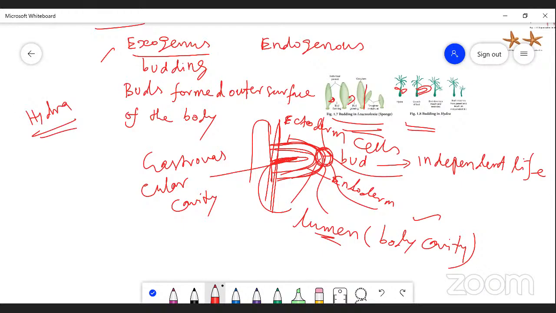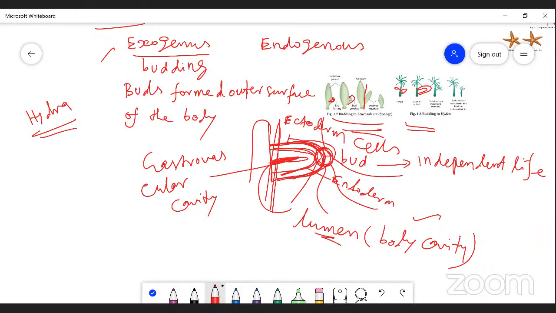When the food is plentiful, the buds are formed on the outer surface of the body. The outer layer of the buds is called ectoderm, and the inner layer is called endoderm. The ectoderm cells increase and form an elevation, and buds are formed. The ectoderm and endoderm are pushed out, the buds are elevated, enlarged, increase in size, and form a cavity. That cavity is called the lumen.